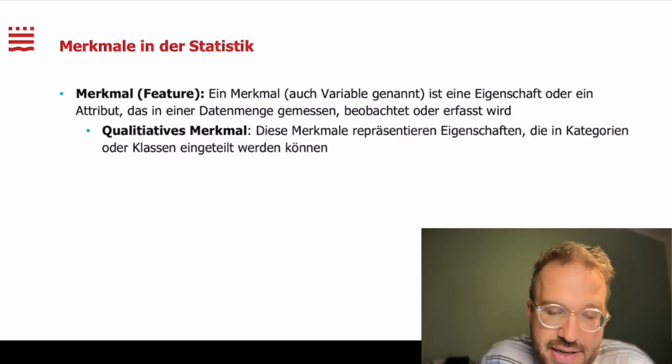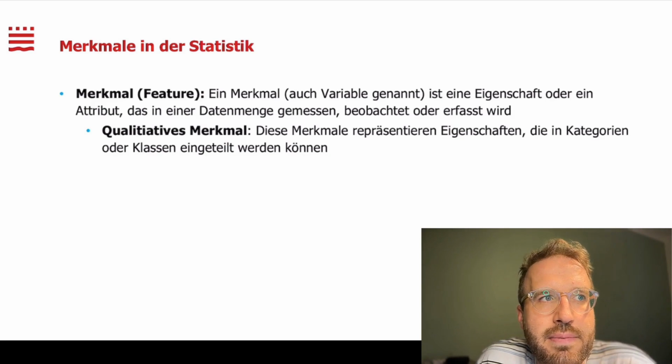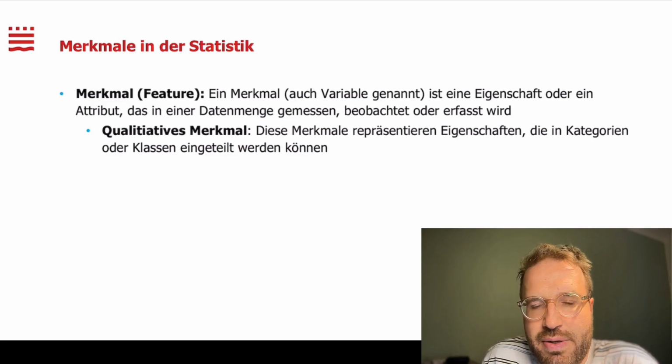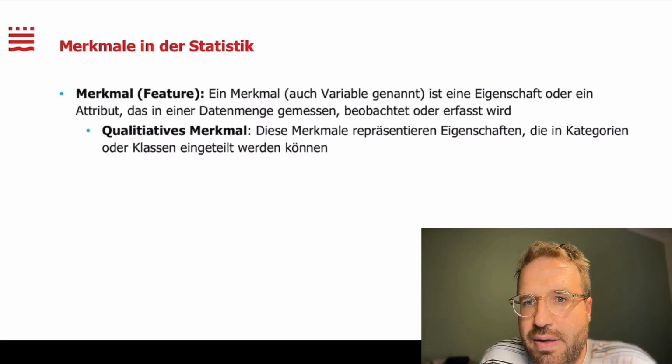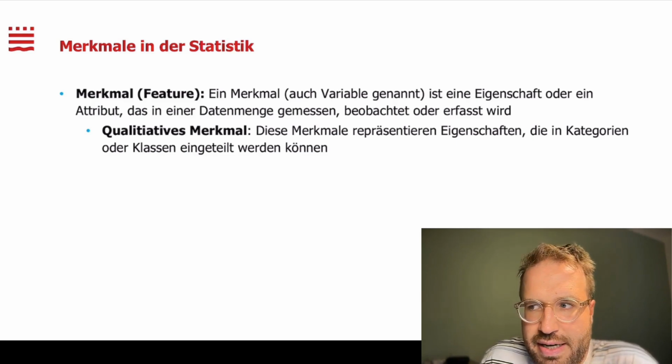There is, namely, a qualitative feature, which means that we do not measure anything with numbers, but rather in categories. So, for example, you measure a color: red, blue, green. Or you measure what types of animals are visible in the forest throughout the day.